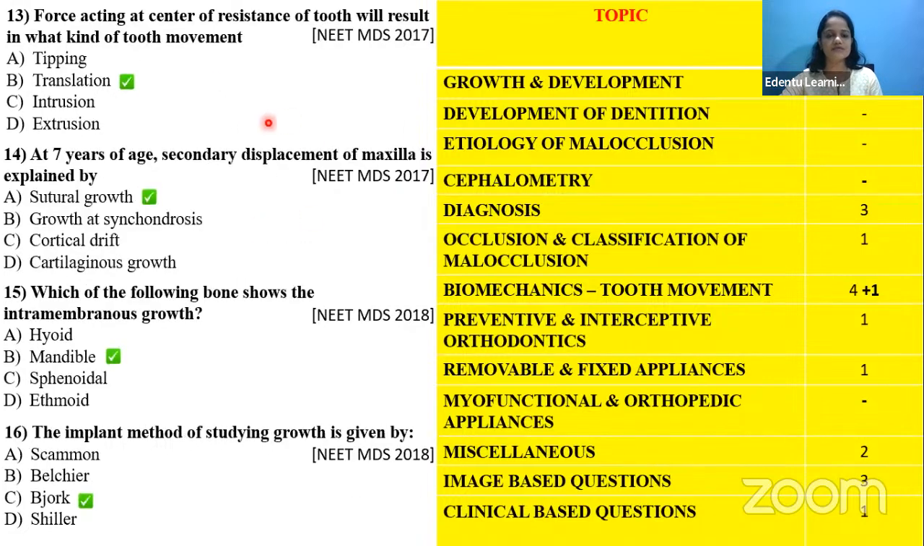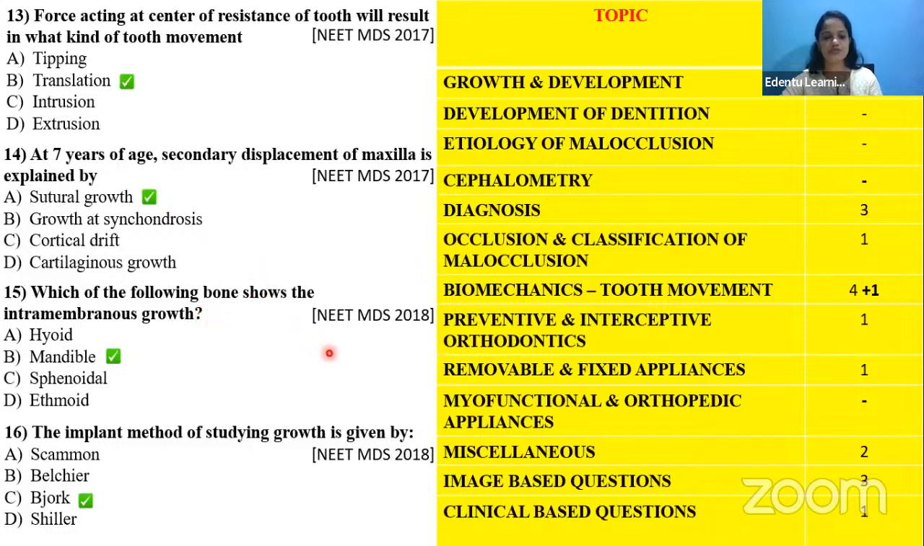Now next is force acting on the tooth movement. Which force is acting on the tooth movement? That will come under the biomechanics of tooth movement category. And the secondary displacement of the maxilla comes under growth and development. That's all with the 2017 questions.